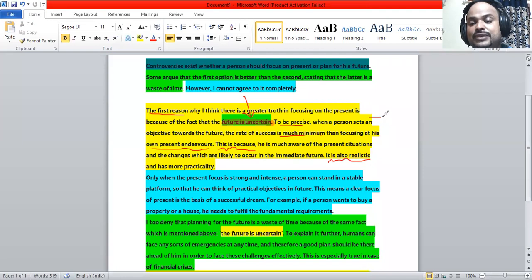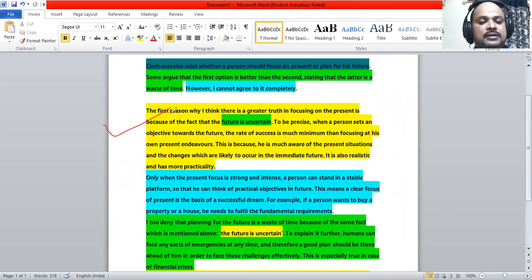So all these sentences are supporting this particular area, that the future is uncertain, and that is the main reason why I agree. Now, why there is a greater truth in focusing on the present is because if we focus on the present, we focus on reality, we have more practicality. But when we focus on the future, we are focusing on uncertainty. This is the message in the first paragraph.